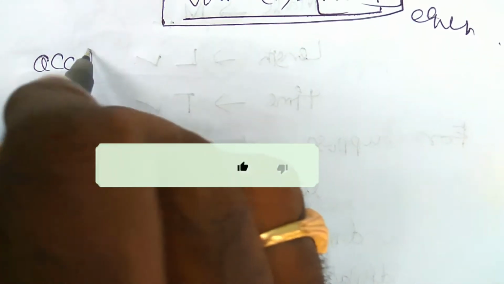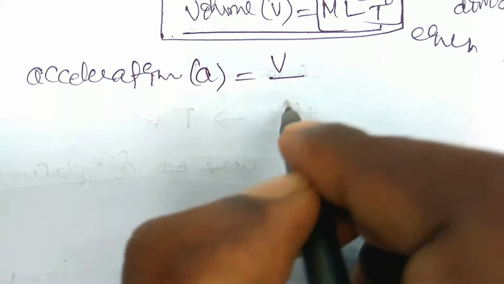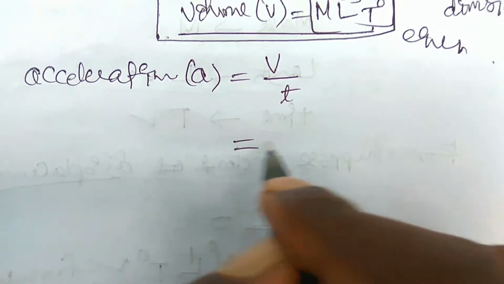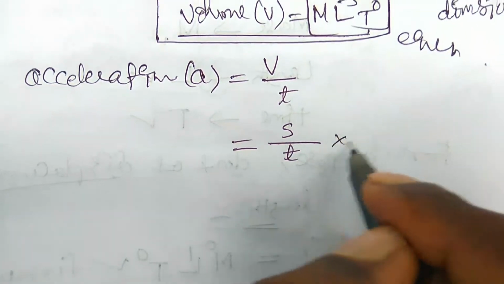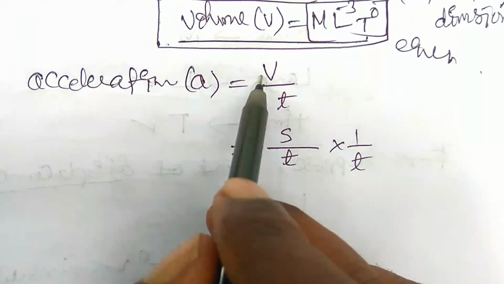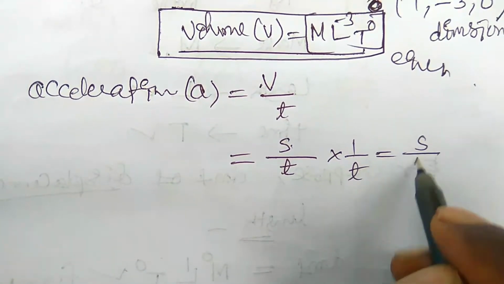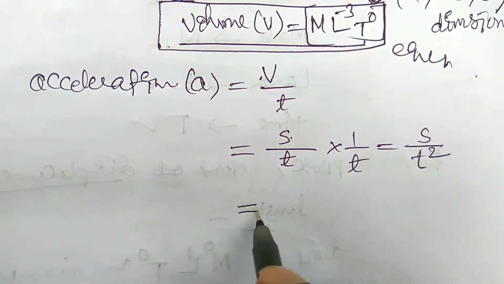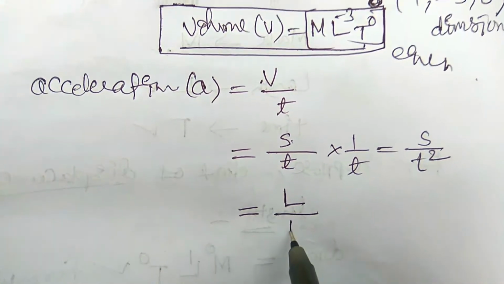So the dimensional formula for the acceleration A. Acceleration is equal to the rate of change of velocity, V by t. V is already displacement by time, and 1 by t should be here, so you can write S by t square. It is nothing but displacement, measured in length, and the time is t square.